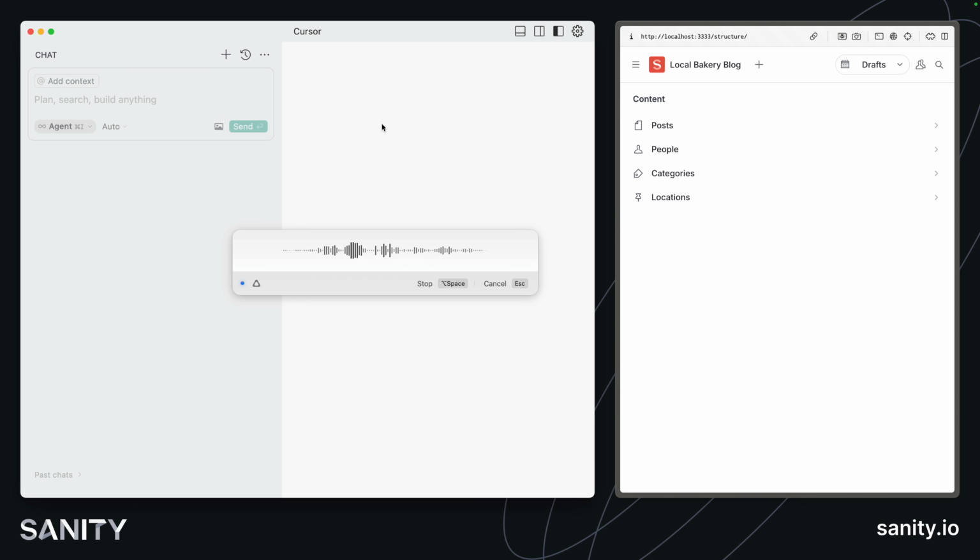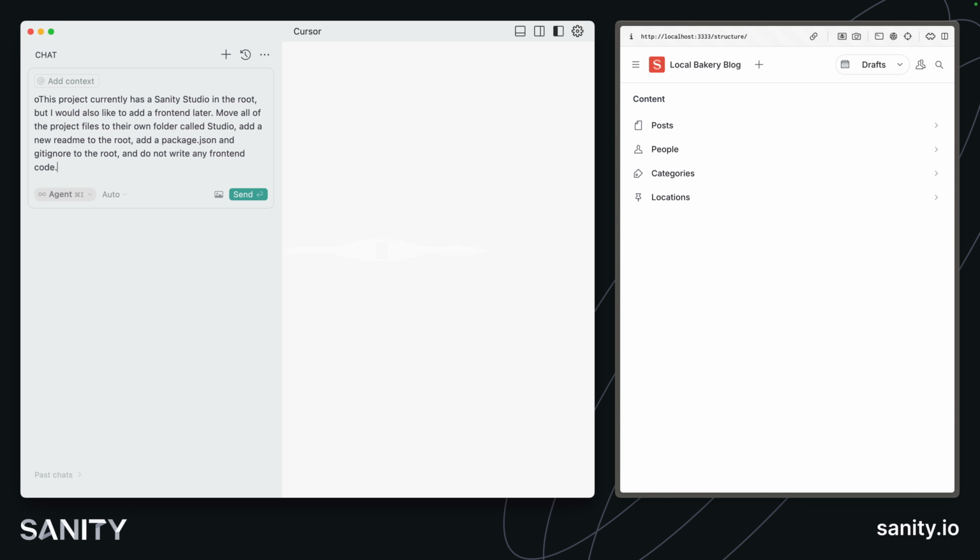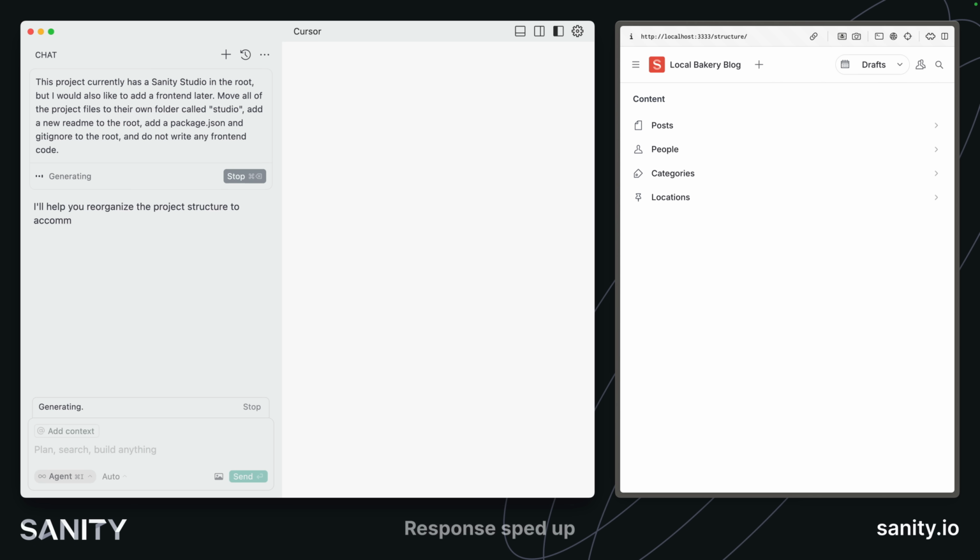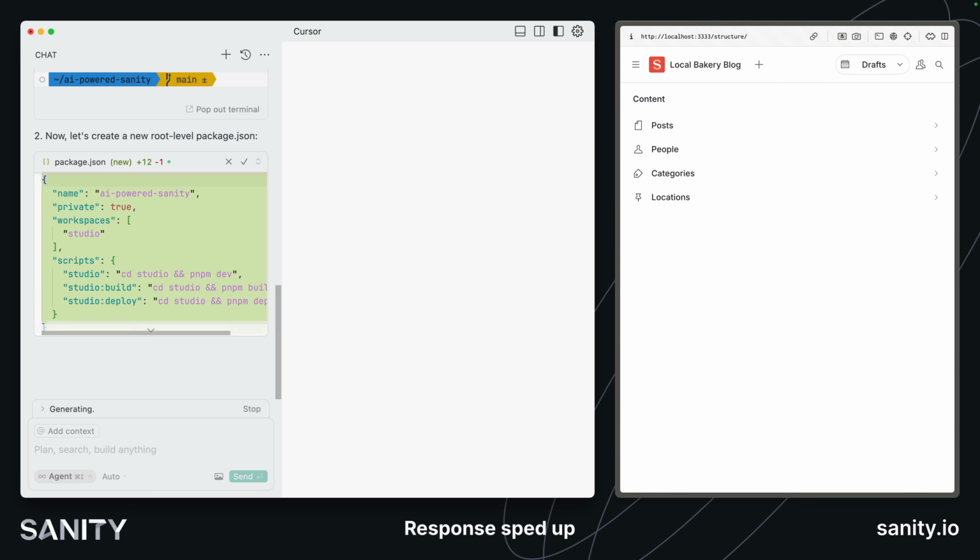This project currently has a Sanity Studio in the root, but I would also like to add a front end later. Move all of the project files to their own folder called Studio, add a new README to the root, add a package.json and git ignore to the root. Do not write any front-end code. I'm going to make one adjustment to my voice prompt here to just make that a lowercase s, Superwhisper, capitalize that. But if I let that go, it would use that uppercase name.